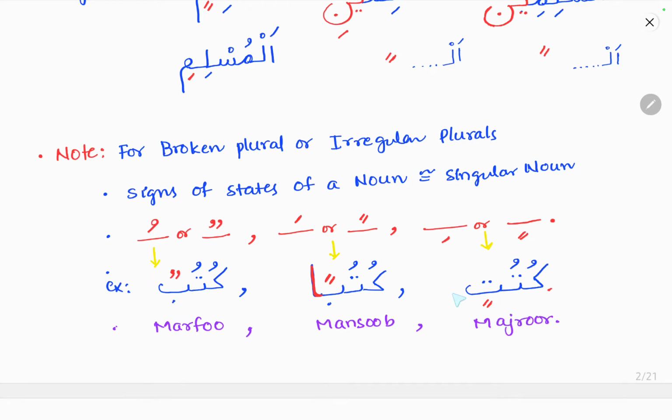So these broken plurals, which do not follow a fixed pattern, the sign for marfu is dhamma, the sign for mansub is double fatha with an alif added as per the rule, that is alif of protection, and kitabin, that is double zair added here, that is kasra, kitabin in the majrur state.